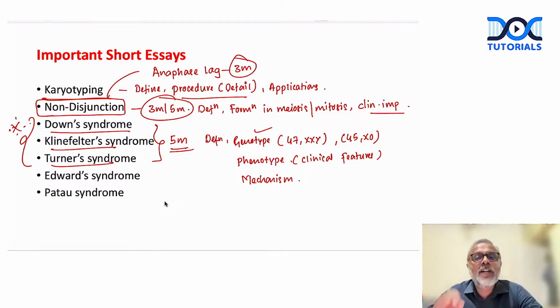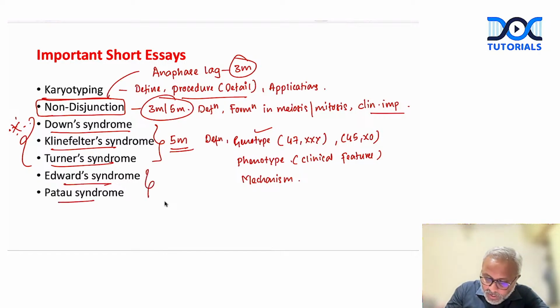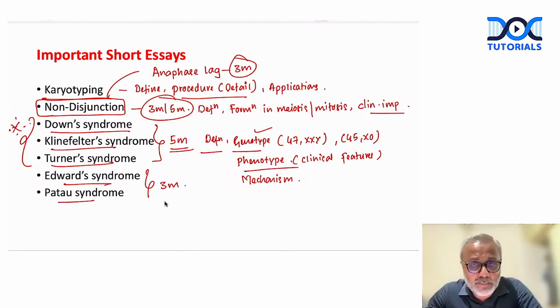Very important. Even in your histology practical, there will be one chart, right, which will be on these syndromes. Okay. Apart from this, Edwards and Patau syndrome could be 3-marker questions, right? Use the same headings. Definition, genotype, phenotype. You need not talk about mechanism here again, right? If it's a 3-marker question, please stick to 3 headings. Define it, mention the genotype first, and then describe the clinical features.